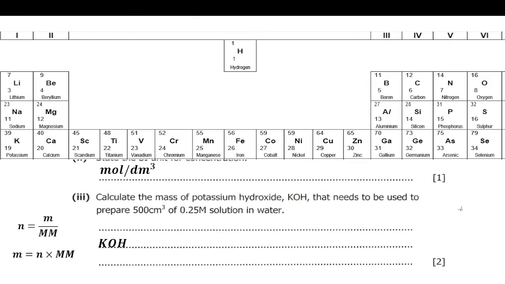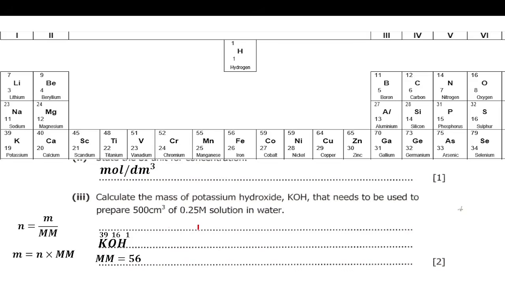So the molar mass of potassium hydroxide is found from the periodic table. So let's get this part of the periodic table. Potassium has 39 as the relative atomic mass, and then oxygen, where is it? Here, 16. Then hydrogen is here, H1. So when we add these, it will give us 56 as the molar mass for potassium hydroxide. Now we need to know the number of moles, so that mass equals number of moles times molar mass gives the mass they are asking for.